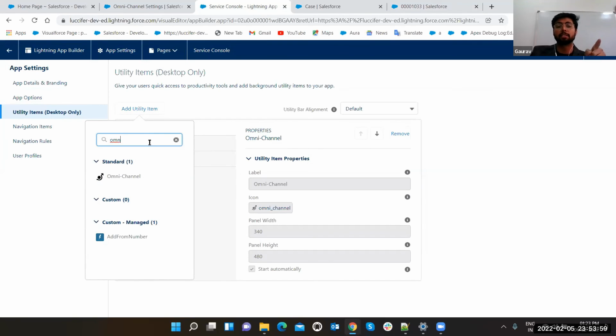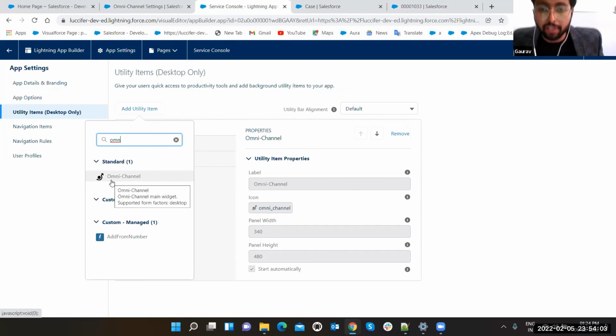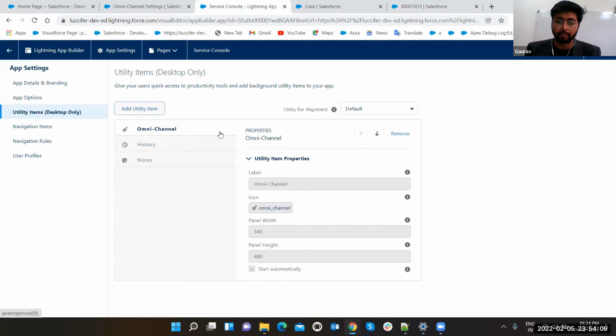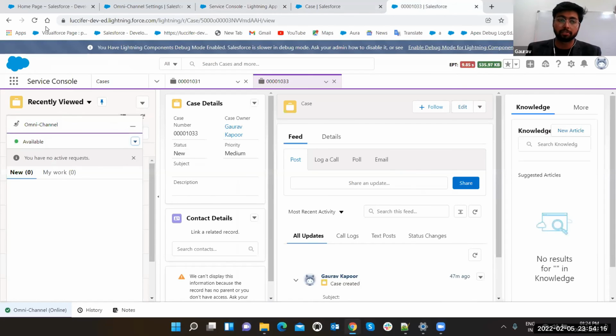After enabling that omni-channel only. Without enabling it, you will not be able to see it. And after enabling, if you are not seeing it, just refresh your page. You will be able to see. Just click on it and it will get added here. I've already added it. Okay, you can move it up and down also. Once you add it, that's it. You have to open your service console, refresh it, and you will be able to see.